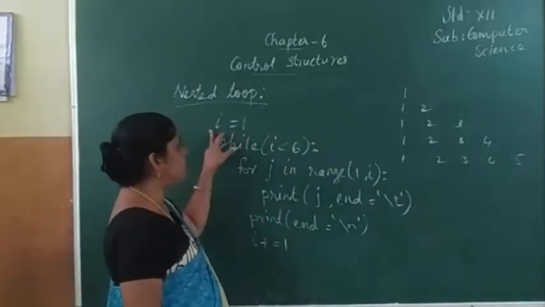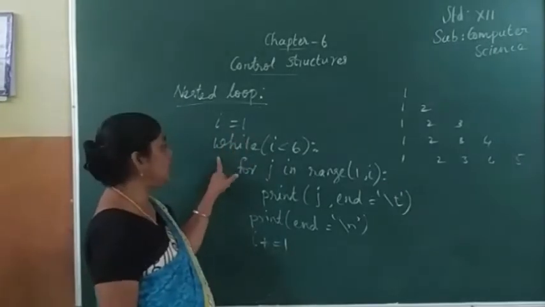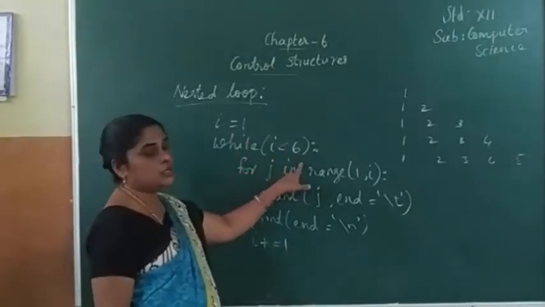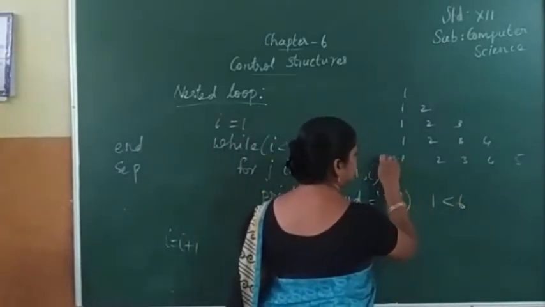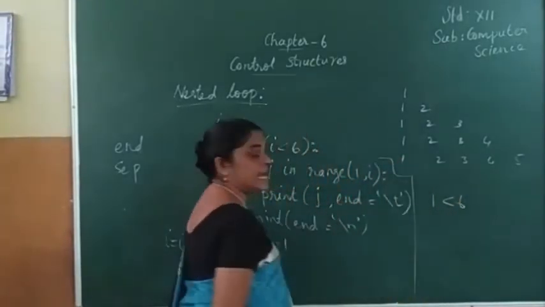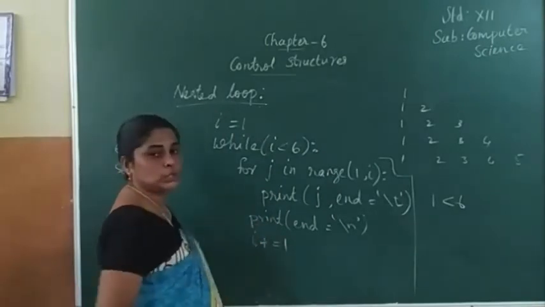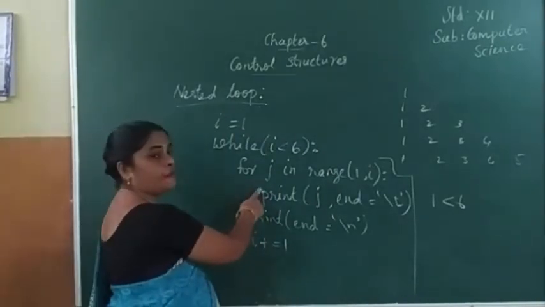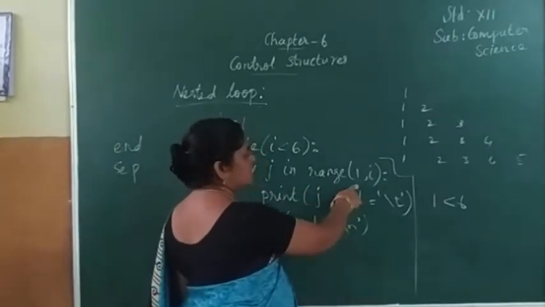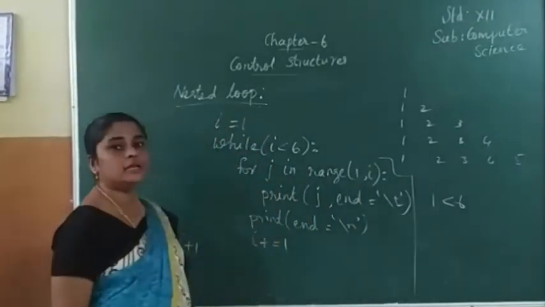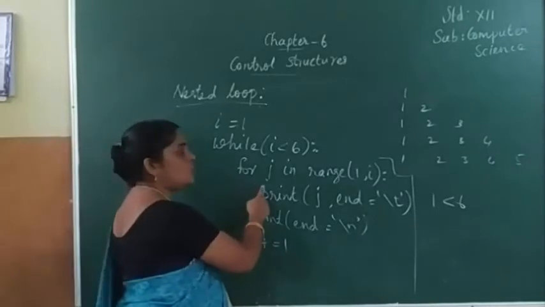See, first value is i. So while i less than 6, what will be the execution? 1 less than 6, that is true. Now next, for j in range 1, comma i. What is the starting value here? J value also 1.